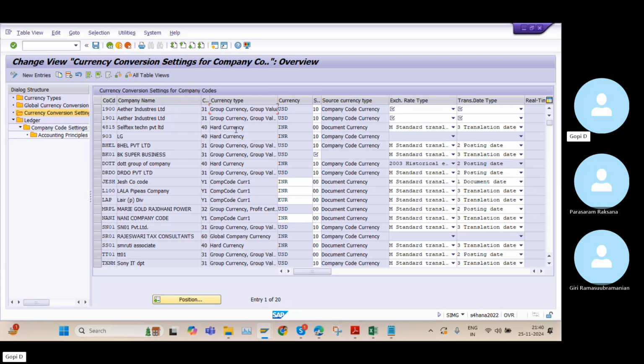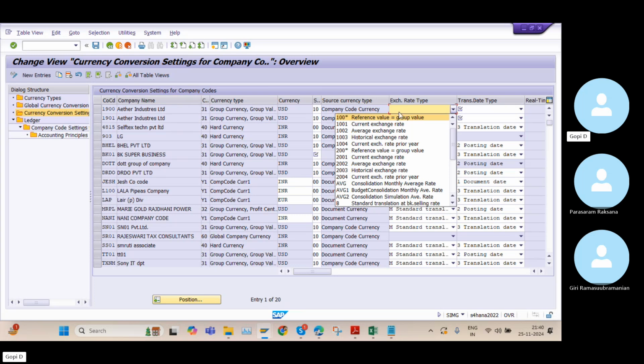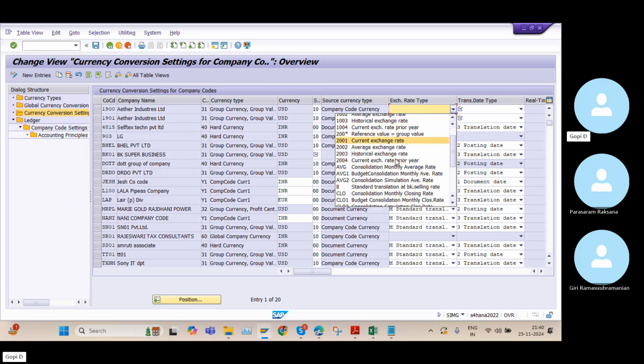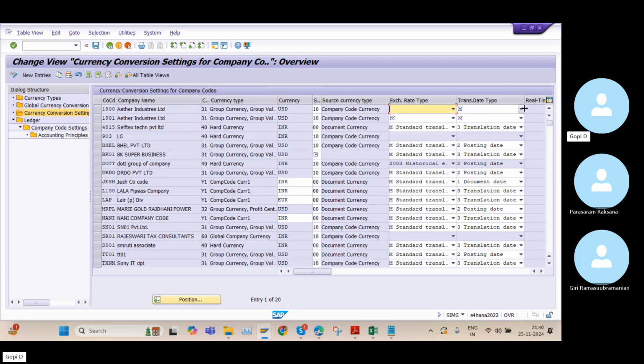the currency conversion settings. So what is the exchange rate type we use? These are all the different exchange rate types. And what is the translation, the transaction date, which date we need to consider. So this setting is mainly helpful for foreign currency exchange rate related transactions.